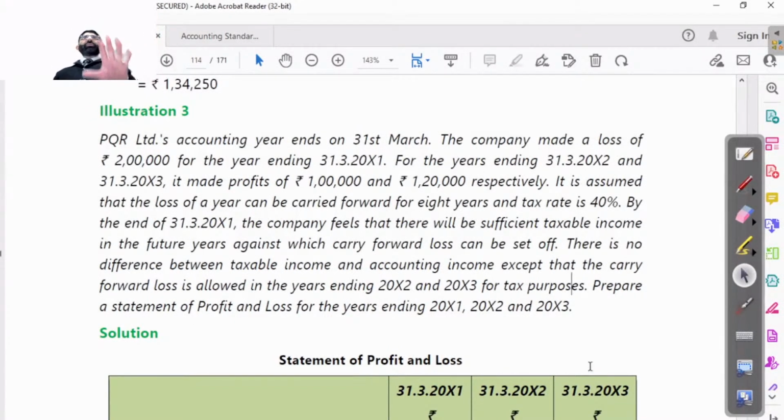I would like to tell you in simple words, whatever is the excess of MAT, if there is any, you have to pay that. Whenever you have to pay corporate tax in corporate accounting, you have to calculate the profit as per MAT also. Whatever is higher, as per MAT or as per Income Tax Act, we have to pay. As per MAT it is 26,250, as per income tax it is 12,000, so we have paid the higher. But this 14,250 which we have paid in excess is not allowed to be adjusted in the future years.